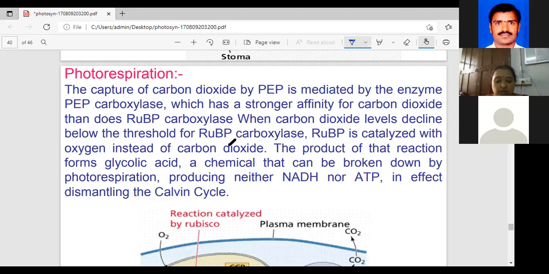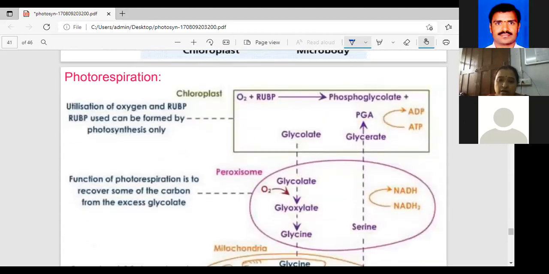This photorespiration begins, in a cycle manner, when RUBP accepts O2.